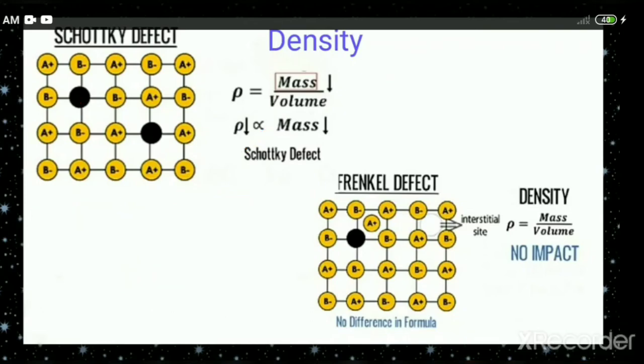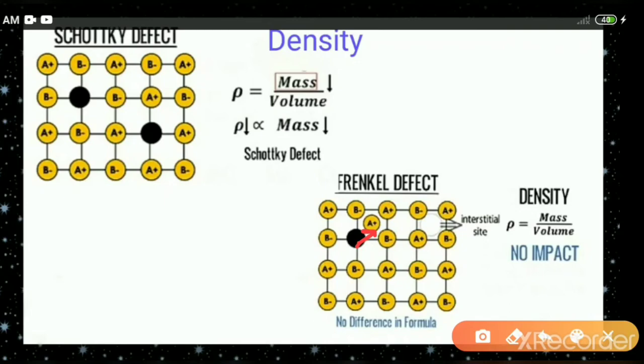In the Frenkel defect, because the particle is missing from its own site, it occupies the interstitial site. We can say that the particle is still there in the crystal. It is not removed from the crystal. So the mass will not change, therefore the density will not change.